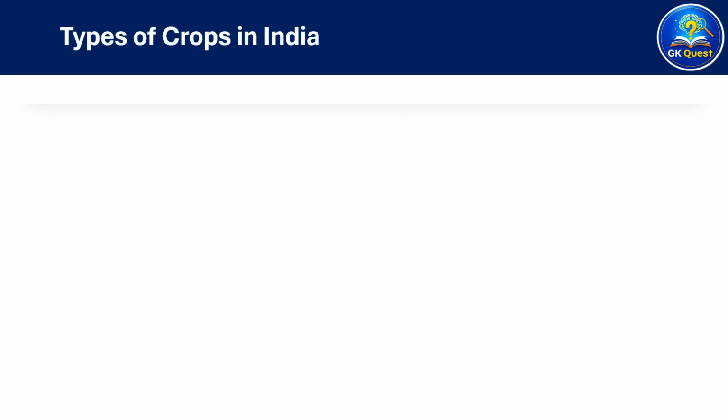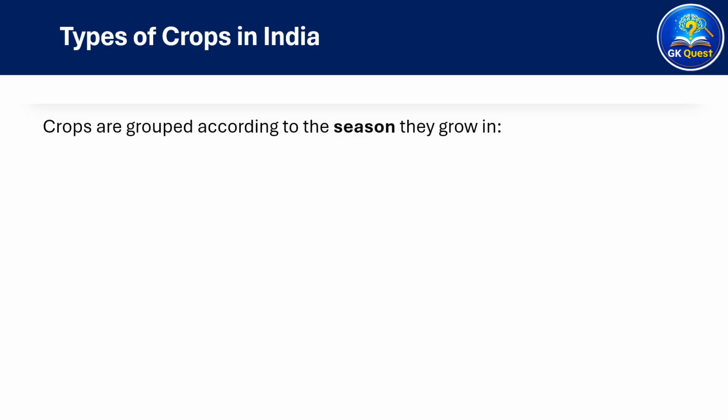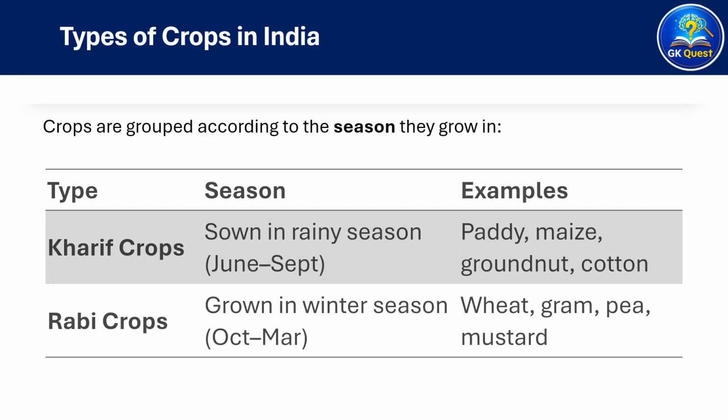Types of crops in India. Crops are grouped according to the season they grow in. They are Kharif crops, sown in the rainy season, June to September. Examples are paddy, maize, groundnut, cotton. Rabi crops are grown in the winter season, October to March. Examples are wheat, gram, pea, mustard.